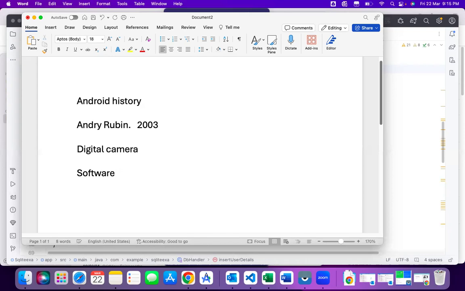He thought, why can't we invest that much? He finally bought that camera, but decided to create software for the digital camera.